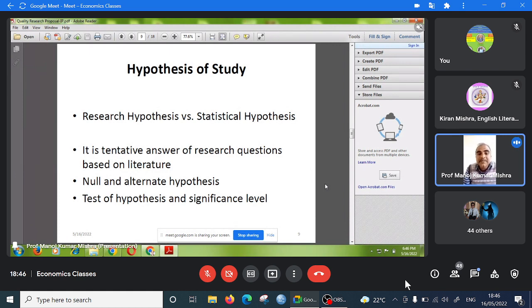If it is positive, then it has a positive impact, and if it is negative, it has a negative impact. Hypothesis testing is a big topic, so I am not discussing it here. I have to discuss another topic, so I am going on.